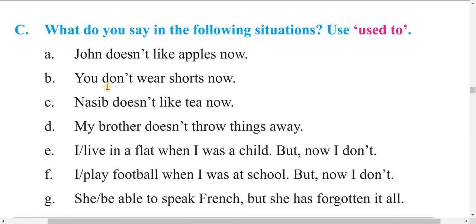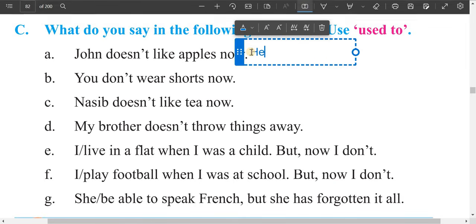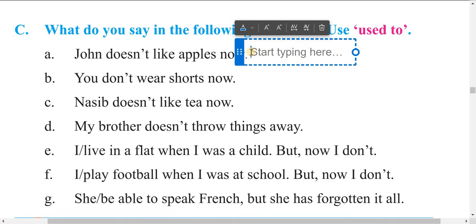Now see here, used to. John doesn't like apples now. So now he doesn't like apples. In the past, he used to like apples. Write in this way: John used to like apples.